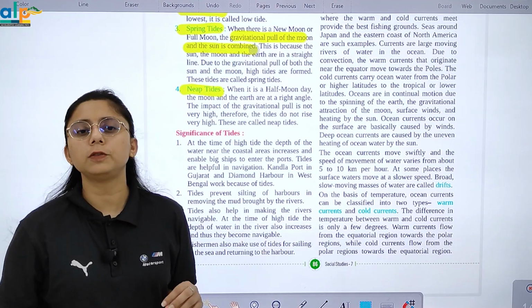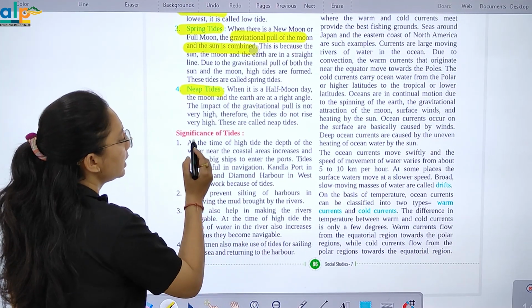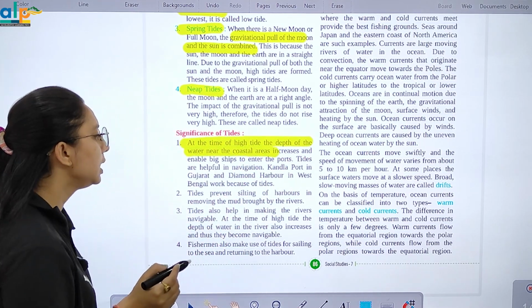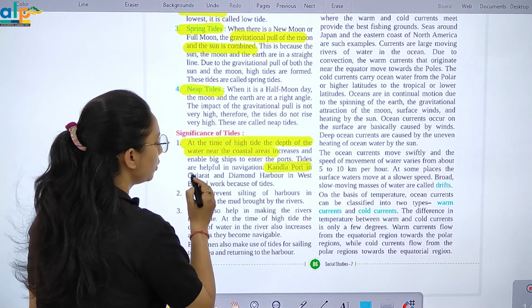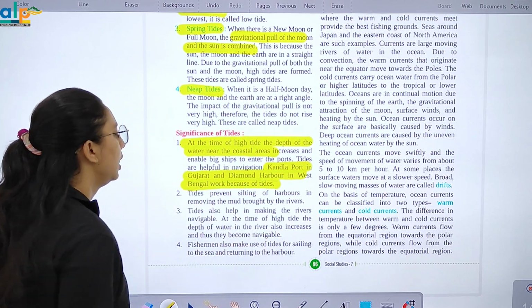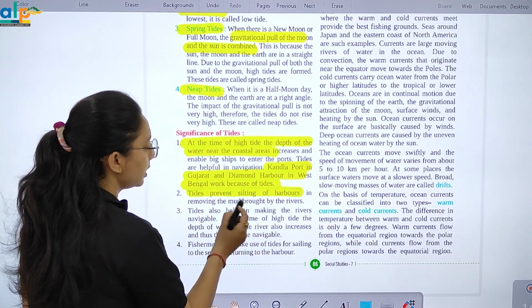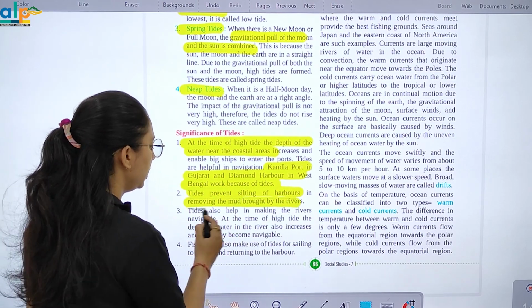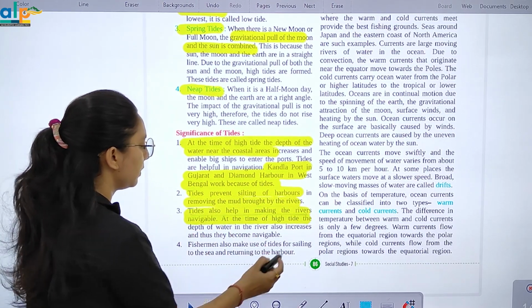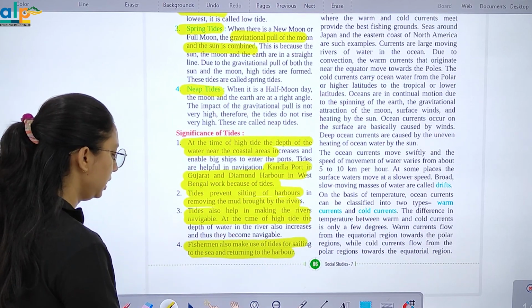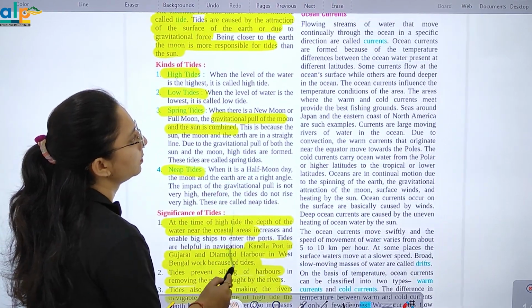Now significance of tides. What are the significance? At the time of high tide जो डेप्थ होता है वाटर का वो नियर द कोस्टल एरिया वो इंक्रीज करता है. Like कांडला पोर्ट इन गुजरात, डायमंड हार्बर इन वेस्ट बंगाल, they work because of tides only. Tides prevent silting of harbor and remove mud. Tides also help in making the rivers navigable. And fishermen also make use of tides for sailing to the sea and returning to the harbour.